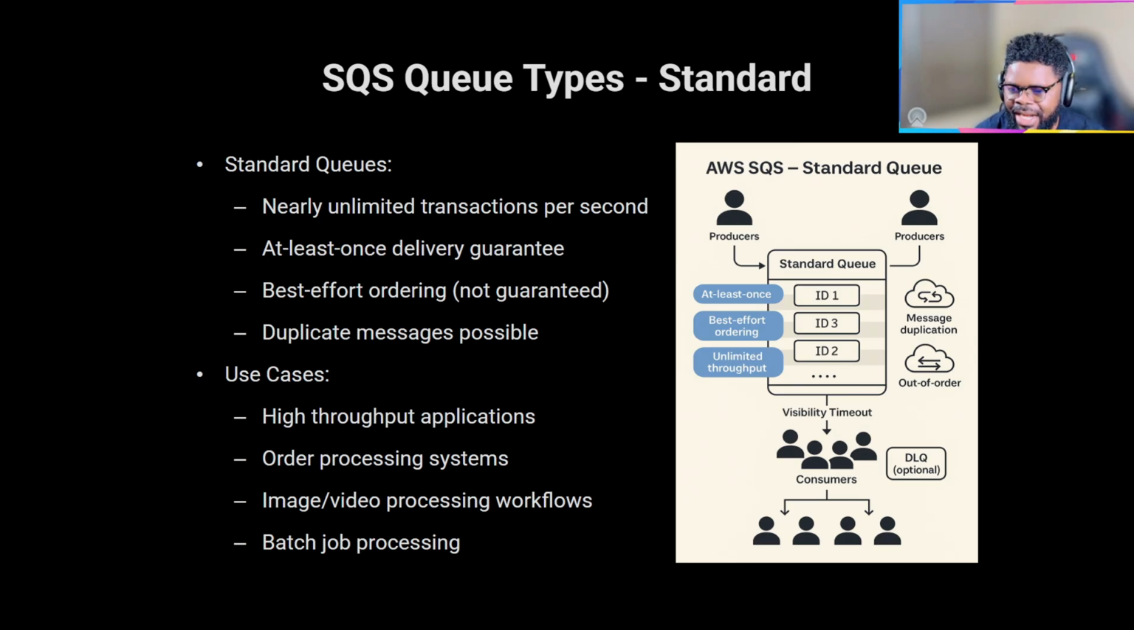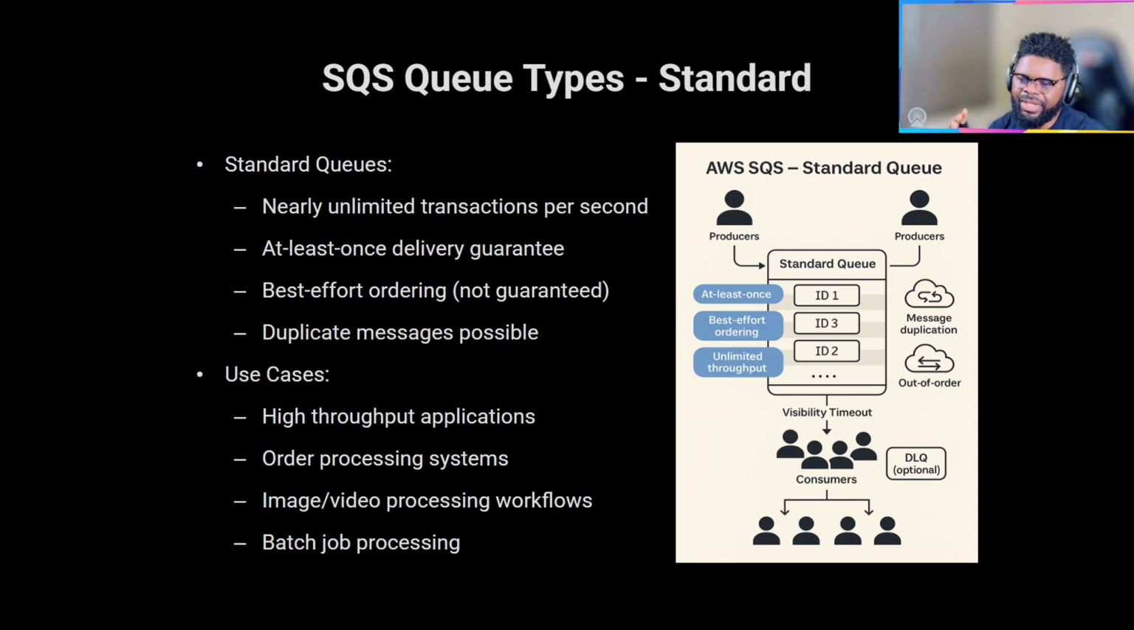Ordering is not guaranteed. It's best-effort ordering, so there is no strict order in which your messages are delivered. Like I mentioned, duplicate messages are possible, because with at-least-once delivery, messages can be delivered more than once, which is where the duplicates come in. But it has its own use case. It has more throughput. When you think about throughput for applications, standard queues will give you more throughput.